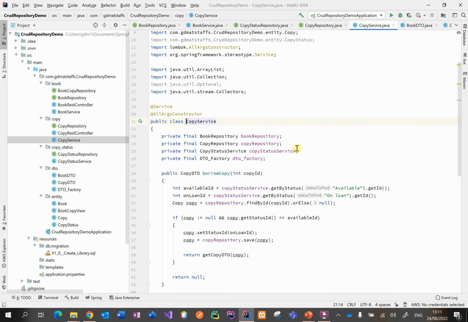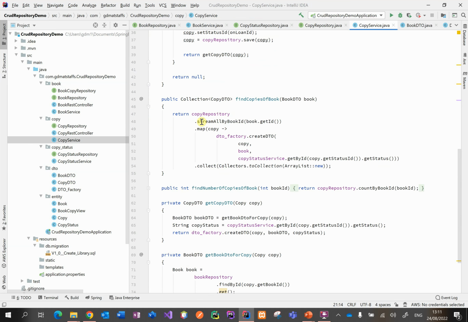In the copy service, when we want to stream, we can call from the copy repository the streamAllByBookId. That will return a stream that we can then use to map. So we're going to take a copy and convert it to a copy DTO. And so that method will then result in a stream of copy DTO objects.